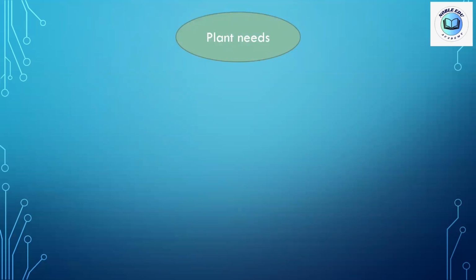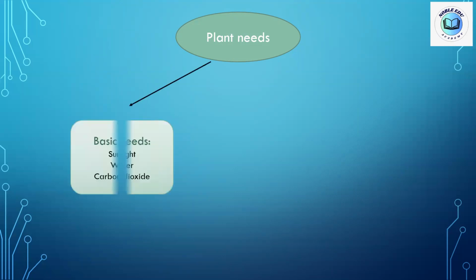Okay, the plant needs are divided into two main parts. The first part is called the basic needs. The basic needs are needs that, if they are not available, the plant will certainly die. What are these basic needs? Sunlight, the energy of the sun, water, and the carbon dioxide gas from the air. So the basic needs of the plant are sunlight, water, and the carbon dioxide gas.